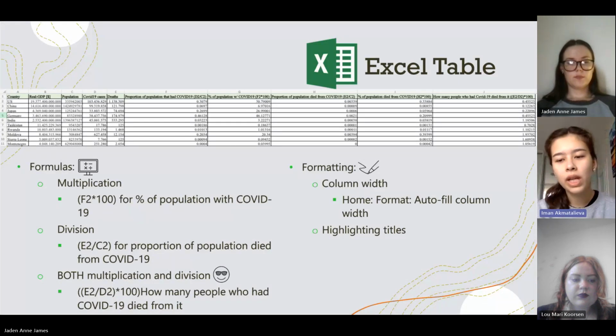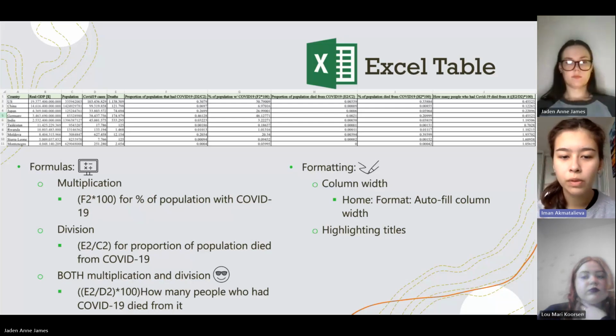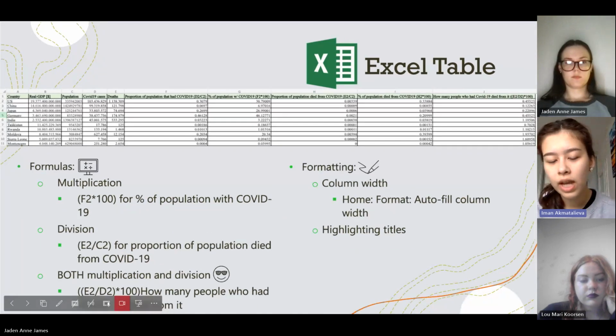Then we also made an Excel table. Here we can see on the slide our main Excel table with all of our data points. So the main feature that we used in Excel were formulas. We used multiplication, like for example, to find out the percentage of population with COVID-19. We also used division for a proportion of population that died from COVID-19. And then we also used both multiplication and division to find how many people who had COVID died from it.